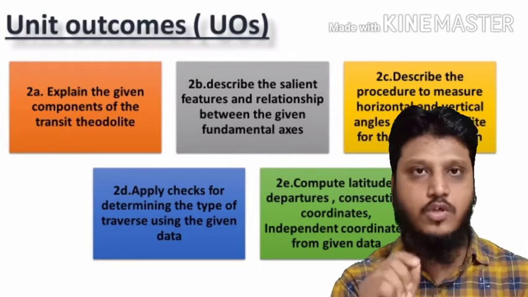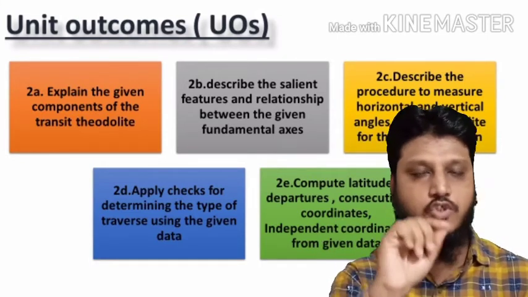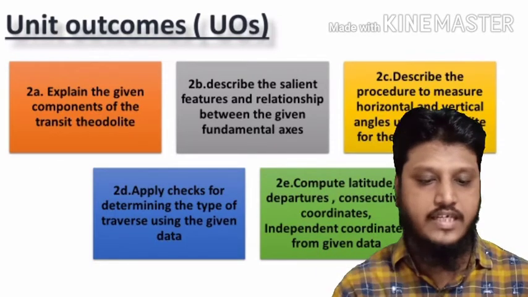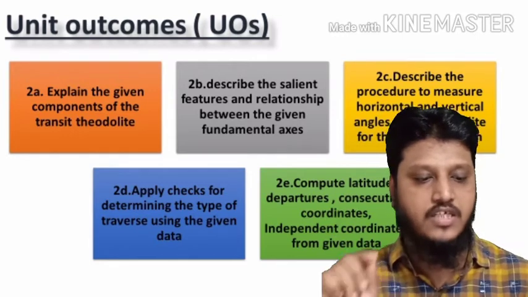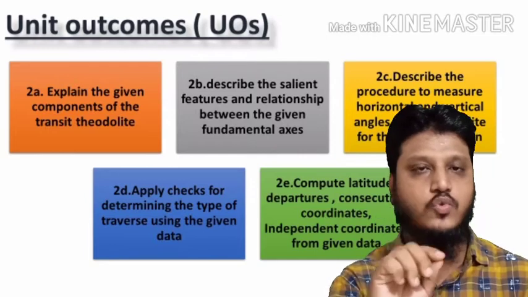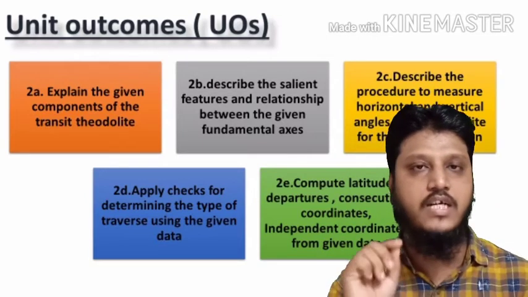It is understood before every statement that the student should be able to. So I am not going to read it every time. That means the student should be able to explain the given components of the transit theodolite.